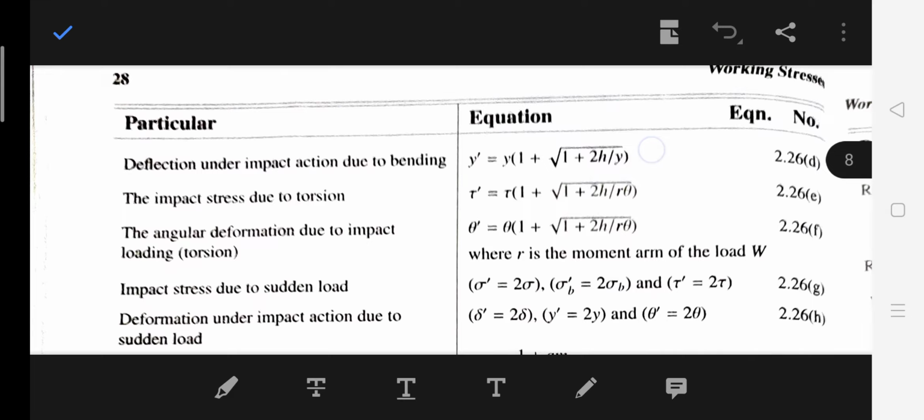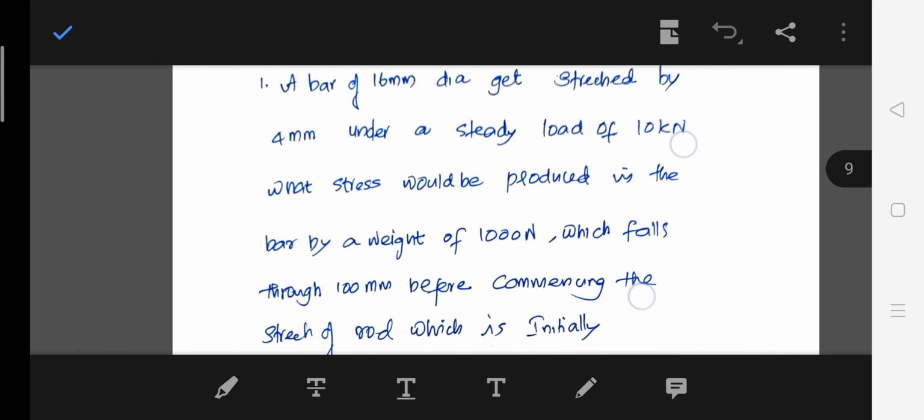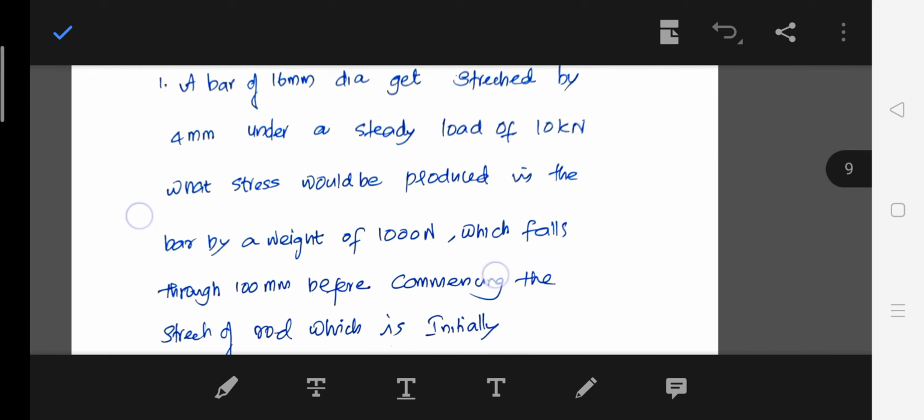Next, we'll go with one problem. A bar of 16 millimeter diameter is stretched by 4 millimeter under a steady load of 10 kilonewton.